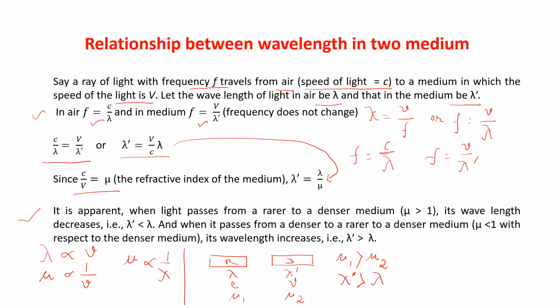And just in the reverse case, when mu2 is greater than mu1, lambda is greater than lambda dash. Am I clear, children? Have you understood?